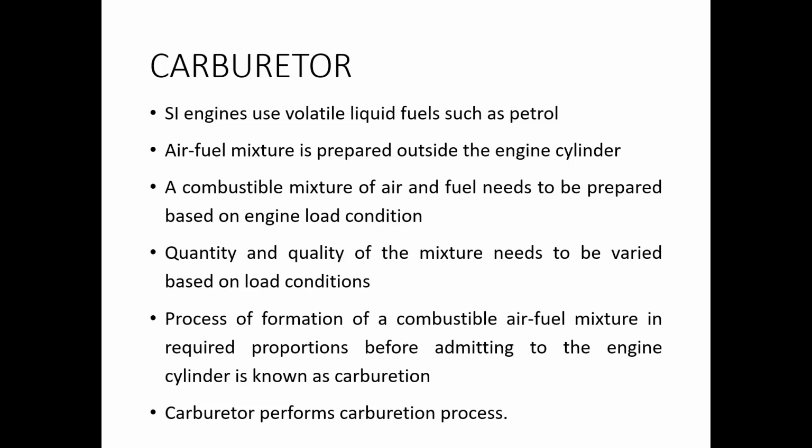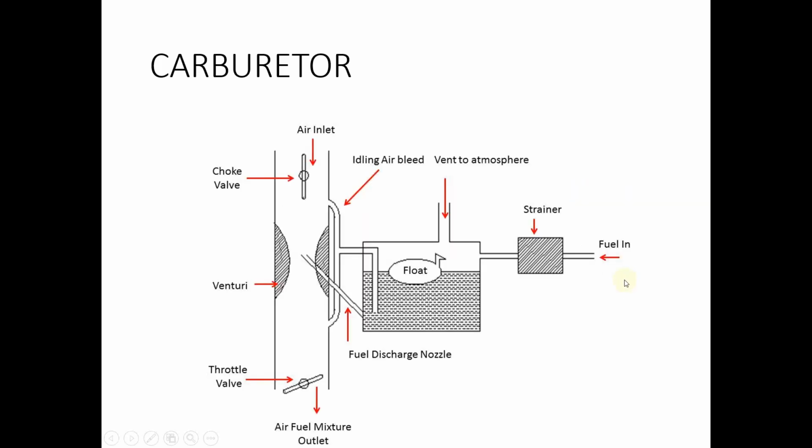So carburetor is a component which does the carburation process, that is mixing of air and the fuel in the correct ratio, in the combustible ratio as required by the engine. So this was the function of carburetor. Now a very simple carburetor operation diagram is being shown here. It is a very basic diagram of the carburetor. Advanced types of carburetors were also available, but we need not go into too much details about that. So this is the simple carburetor, which you have already learned in your lower semesters.